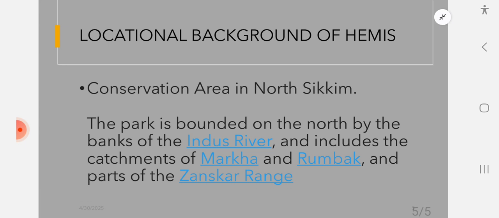So conservation area. The park is bounded on the north by the Indus River. Recently it has been in the news because India has put an end to the flowing of the Indus, Jhelum and Chenab rivers after the Pahalgam issue with Pakistan. So it includes the catchment of Markha and Rumbak.